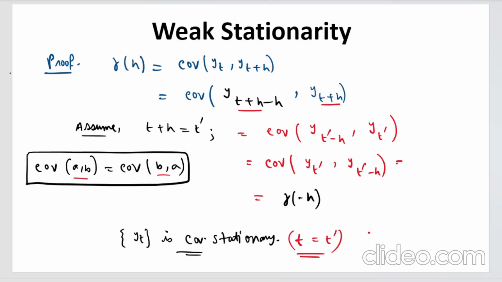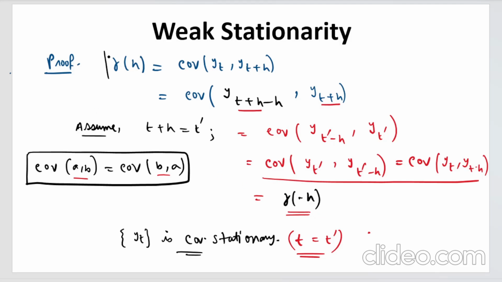So this is exactly the same as the covariance of yt minus h. This is exactly the same because the process is completely time invariant, right? The process is completely time invariant. It does not depend on the time point. The properties are the same. So gamma t prime minus h is the same as yt minus h. That is exactly equal to gamma h.